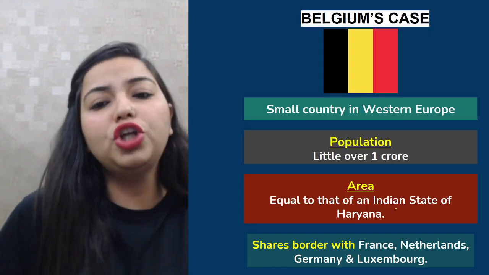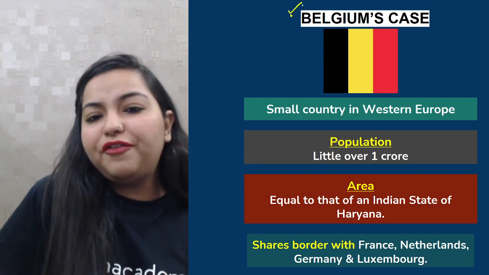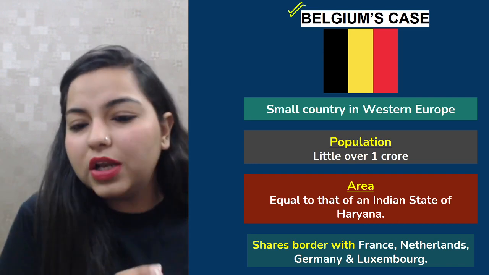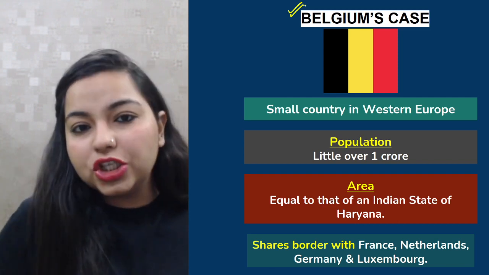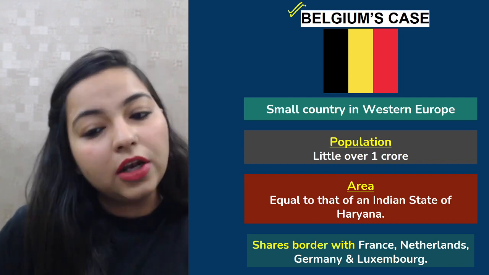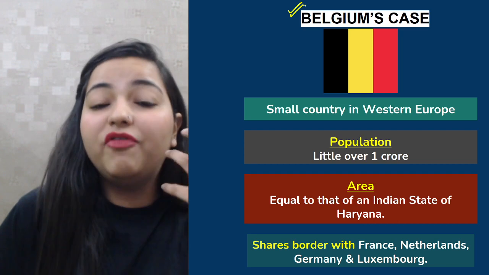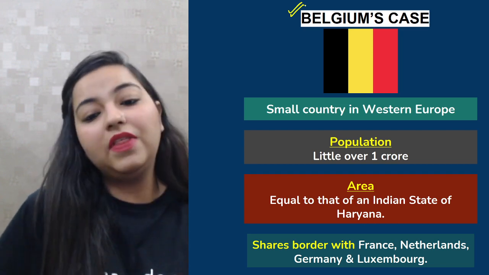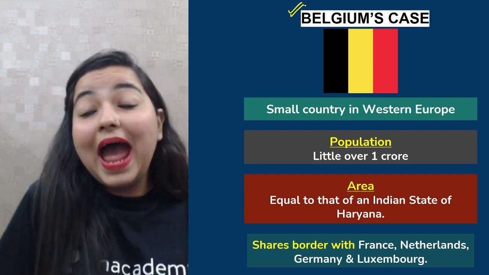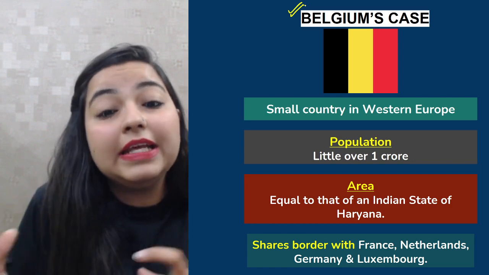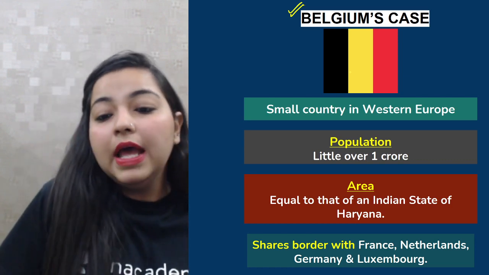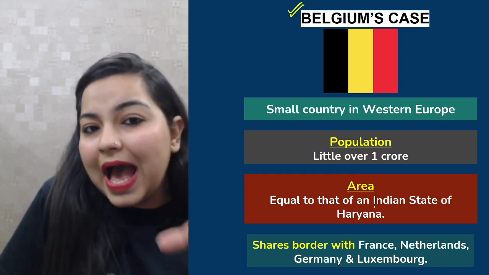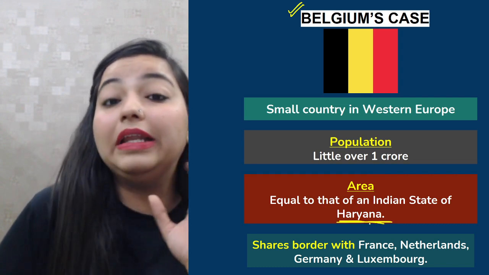Okay. So talking about the case of Belgium. Firstly, Belgium is a very small country in Western Europe and it has a very little population. Basically, approximately 1 crore people reside in the country. And if you compare it with any state of India, it is so small that it is about equal to the Indian state of Haryana.